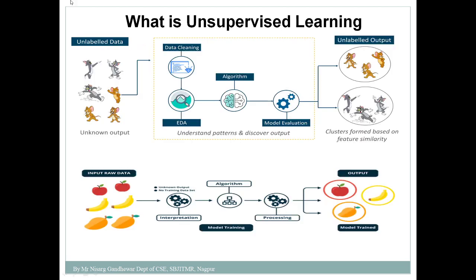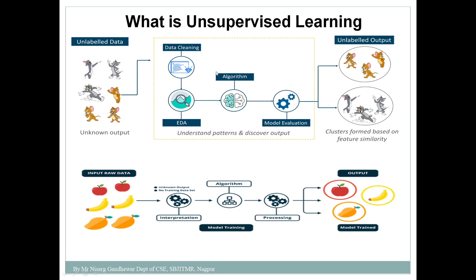So here we'll see another example, so that the concept of unsupervised learning gets clear. Here we are providing data to our algorithm. This is unlabeled data. No label is there, whether it is Tom and Jerry or Mickey Mouse, it's totally a mixed data, but the main thing is that it is unlabeled data. So that unlabeled data is given to the algorithm.